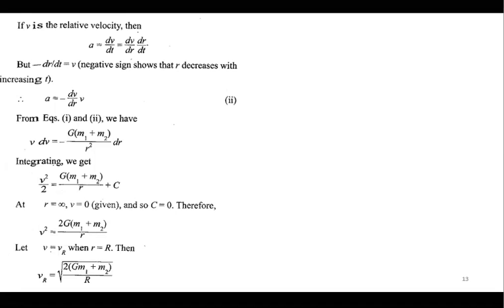Got it, everyone? Now, if you think about it, there is no concept which is very high level. We have the basic definition of acceleration, which is dv by dt, or dv by dr into dr by dt, which is dv by dr into v.